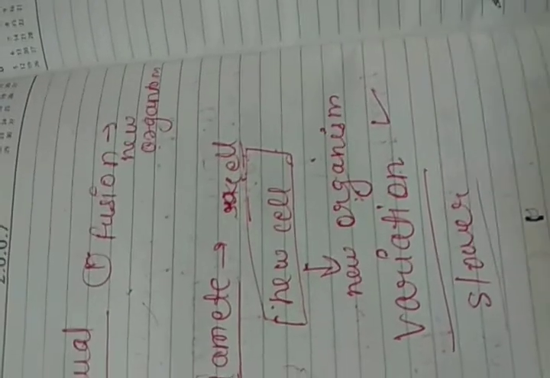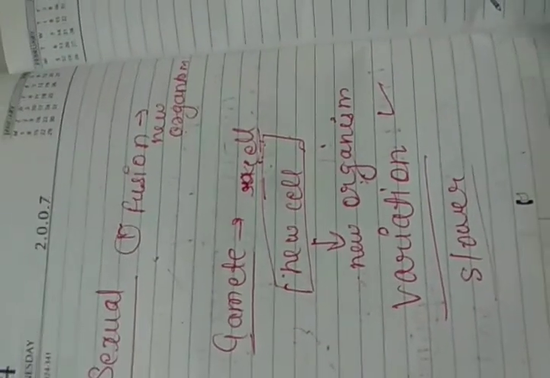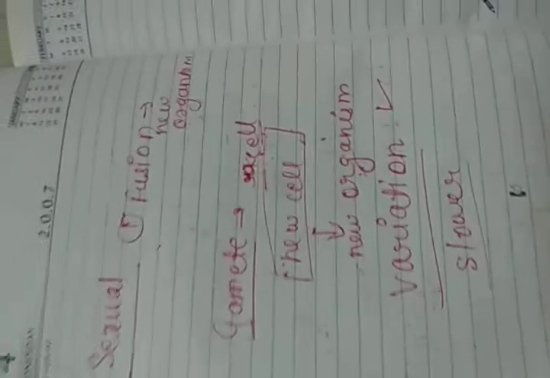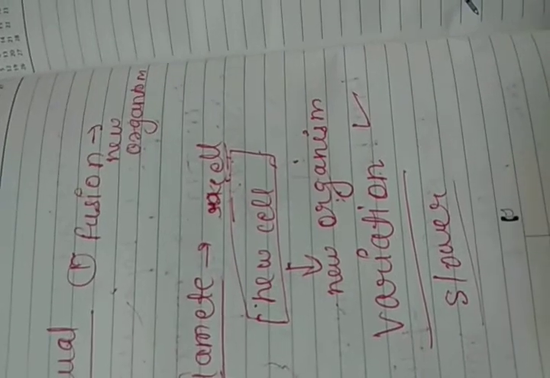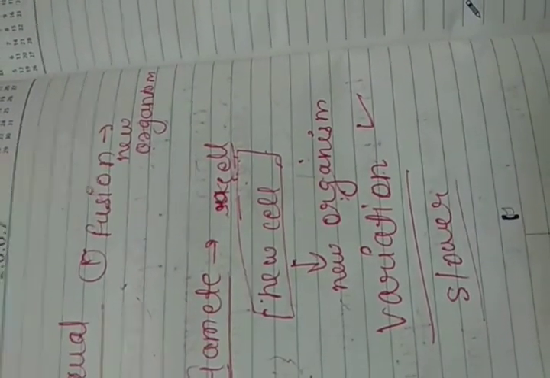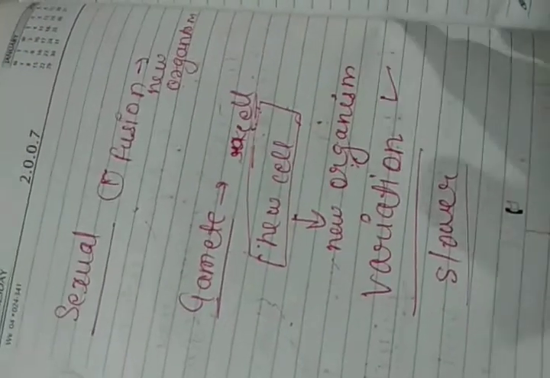So now I hope you all have understood the concept of sexual and asexual reproduction. Now we will discuss asexual reproduction in detail, but in the next class. Okay. I think this is enough for today.